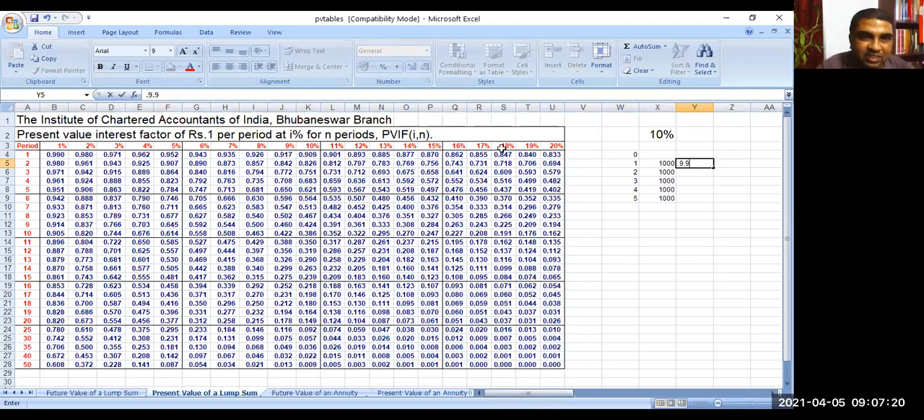Now next is after 2 years. What is the factor? You can see it here: 0.909, 0.826, 0.751. Is it not? So first you see 0.909. Second, you can think these are the factors. Are you getting it? So you can find out the present value of this thing. What is the present value? This multiplied with this.